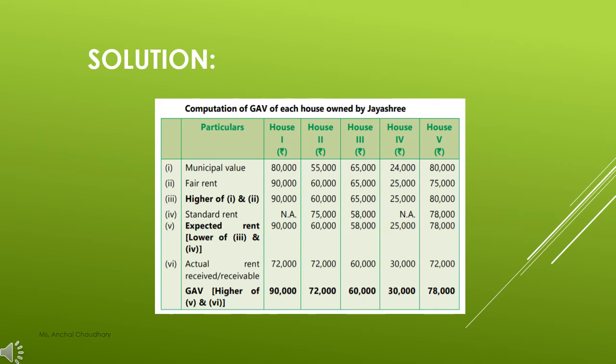In fourth case, in house number 4, again same thing happens. So you will consider actual rent of 30,000 as your GAV, and in last case you will consider your expected rent as your GAV, because expected rent is more than the actual rent. So students, this is how you have to solve the question. You have to find out the gross annual value like this.